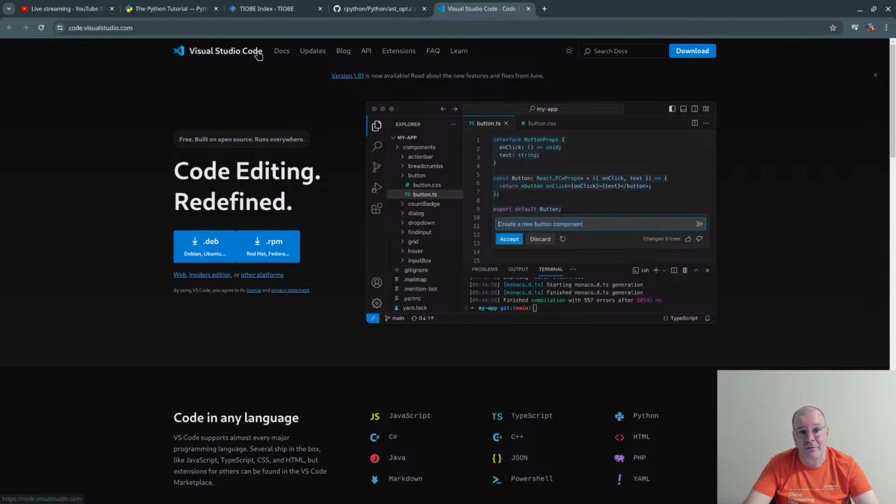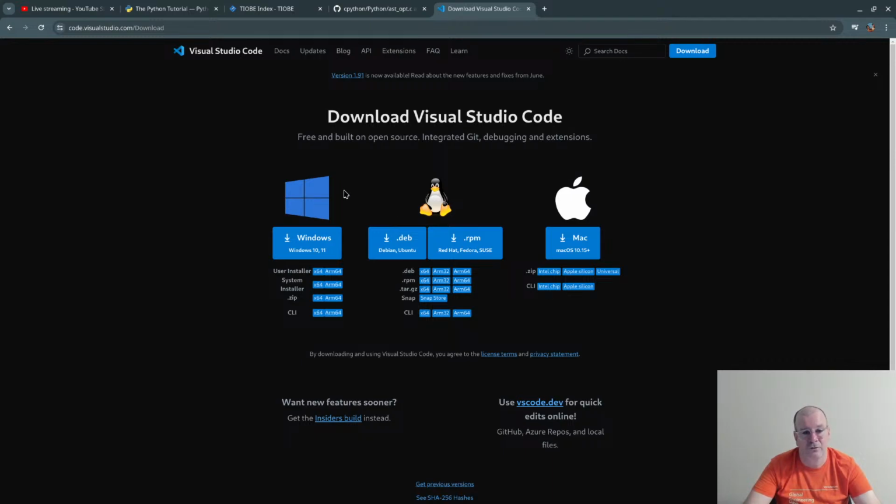Right here, the website identified that I'm using Linux and gives me the download for the Linux packages. If I was on Windows, probably if I go here, other platforms are going to show everything. So you can download for Windows, Linux, Mac, the three most used. So please find a way to install it.